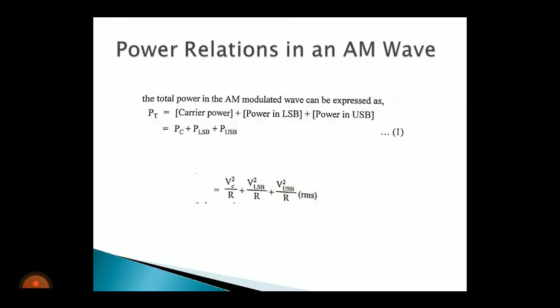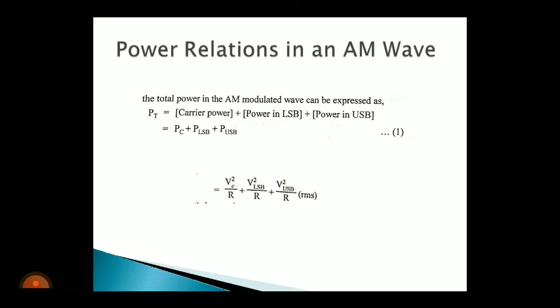Next one is power relation in an AM wave. Now we are going to calculate the total power of an AM wave. Already we discussed the mathematical representation, frequency spectrum and phasor representation. The AM wave expression consists of three terms: carrier, upper sideband, and lower sideband.